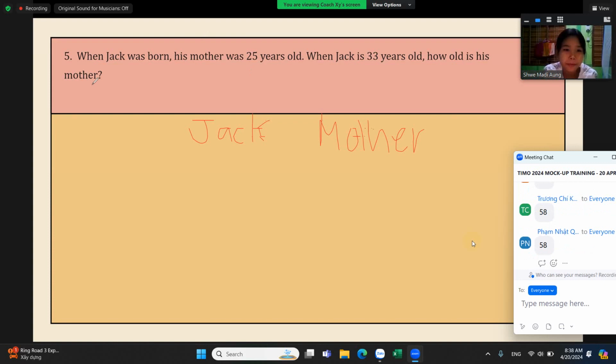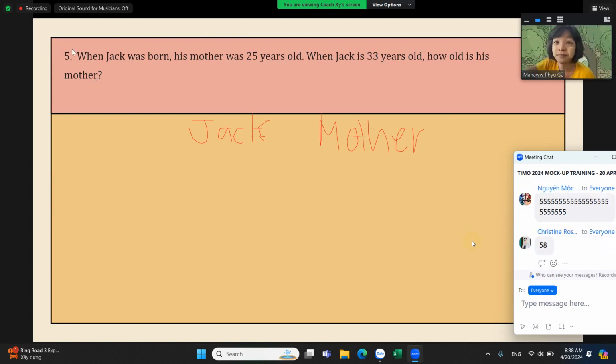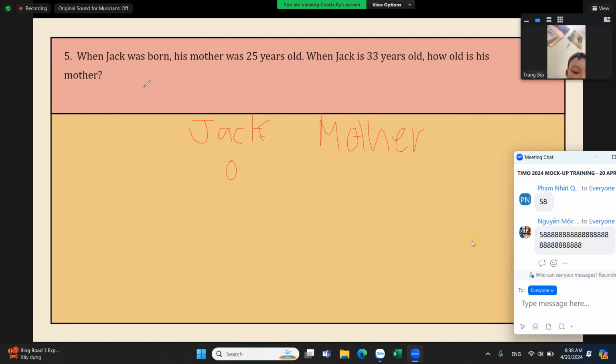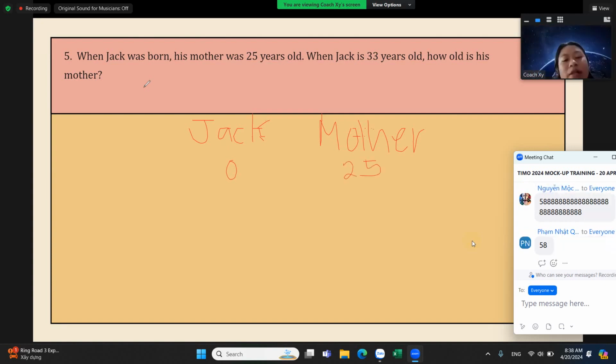Okay, wait for a while. So when Jack is born, his age is just 0. And then mother was 25 years old. Now when he is 33 years old, that means he had 33 years. So plus 33.